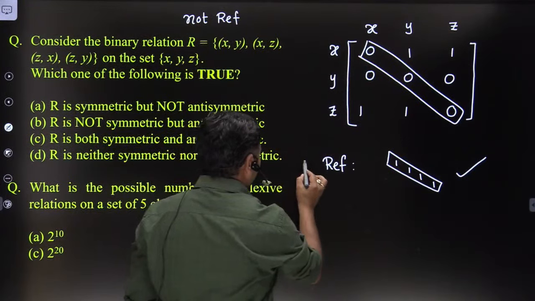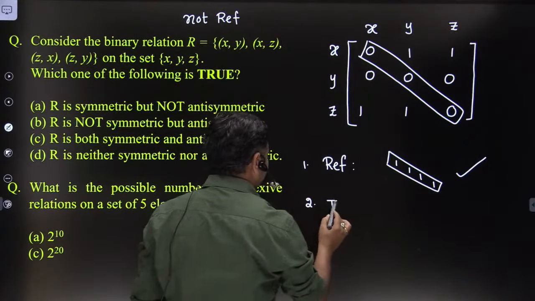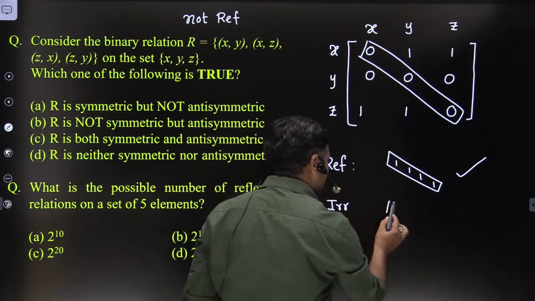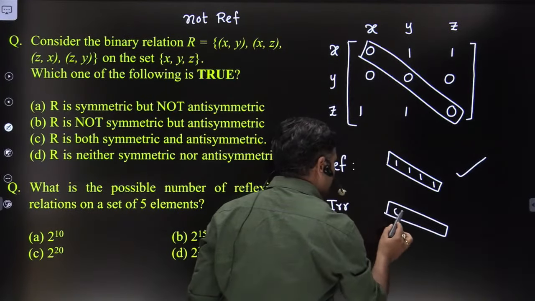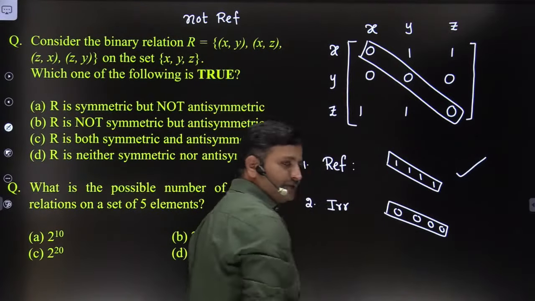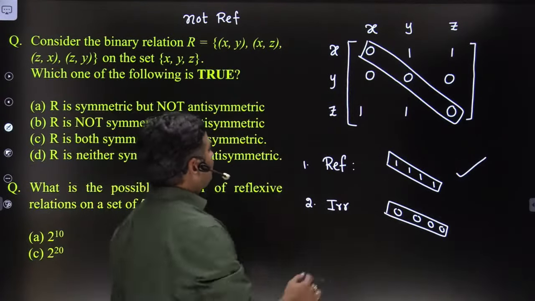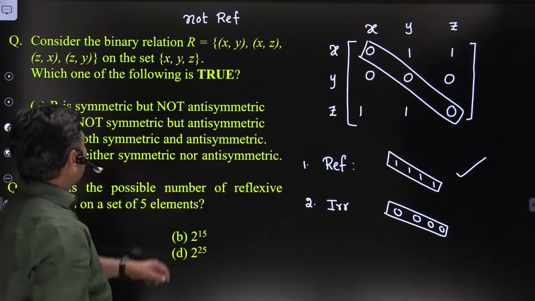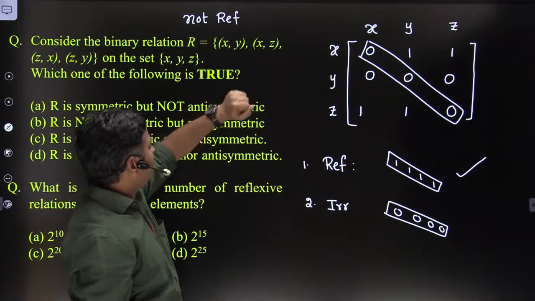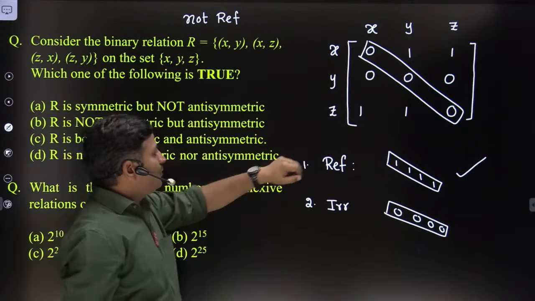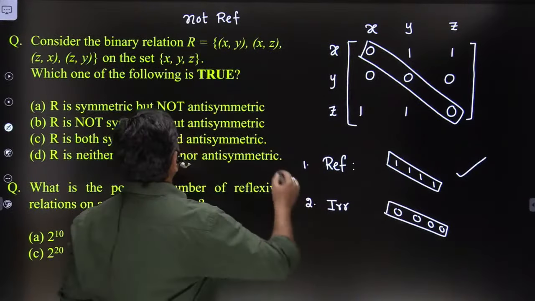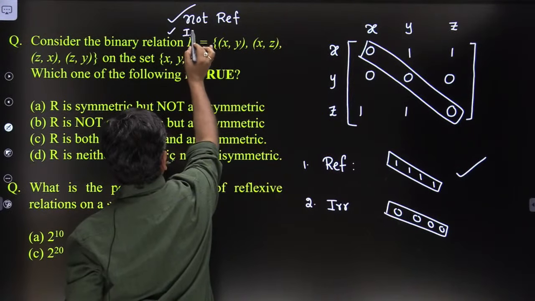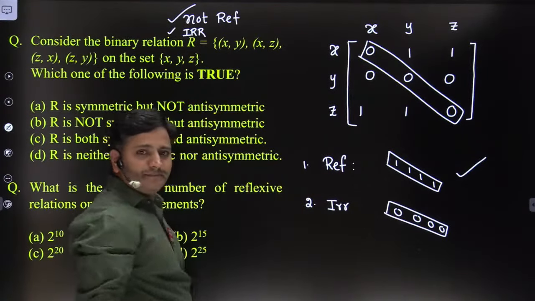Fine. Next, how we are going to verify irreflexive? You focus only on diagonal elements. If all diagonal elements are zeros like this, then obviously it is irreflexive. Here all diagonal elements are zeros, because only xy related and xz related, zx related and zy related. So all diagonal elements are zeros in this case. Therefore it is, sorry, it is irreflexive. It is not reflexive, but it is irreflexive.